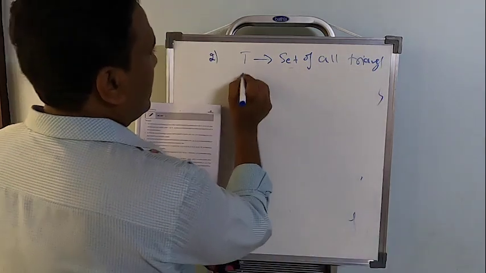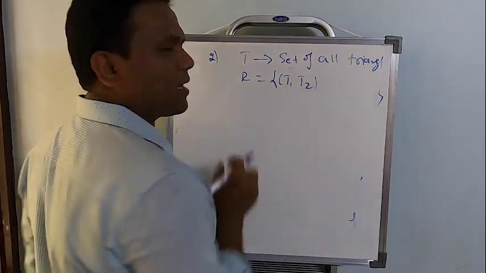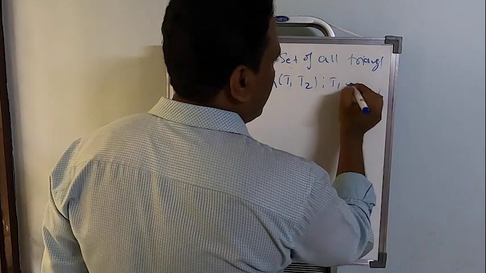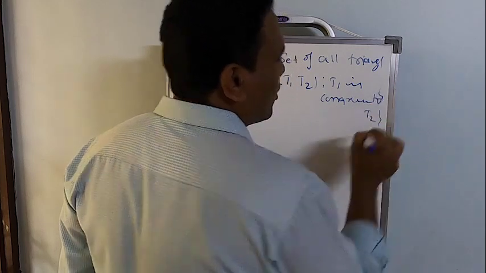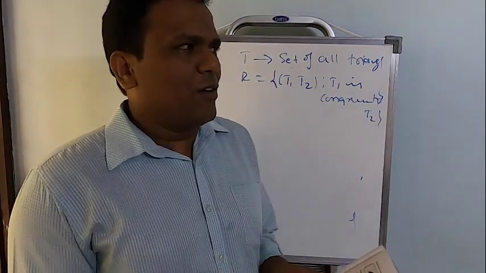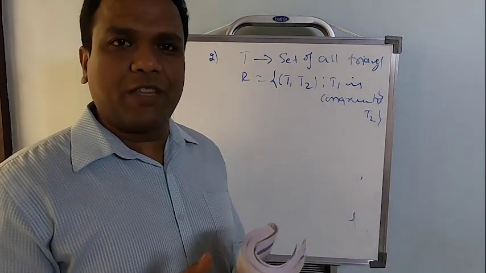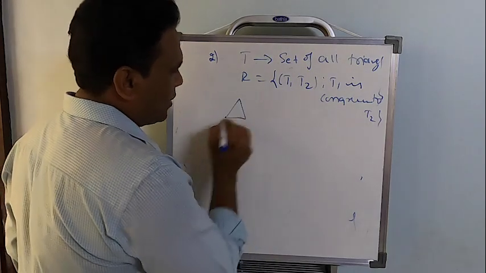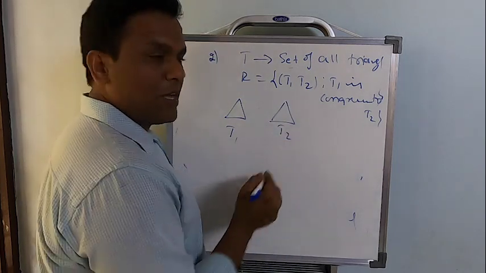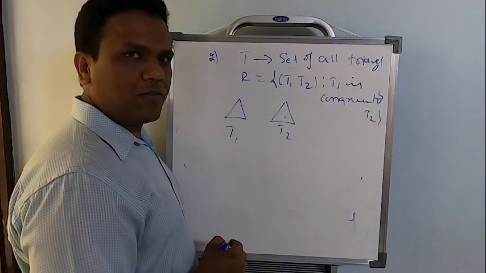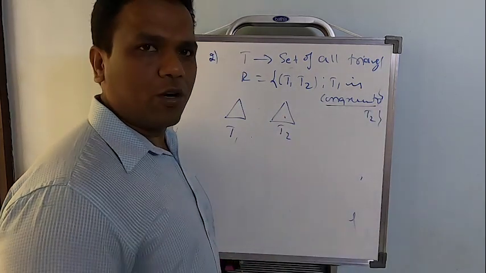On this, a relation R is defined. The relation R contains two triangles such that T1 is congruent to T2. What are congruent triangles? When you take one triangle and you see the mirror image of that. So if you are taking one triangle, this is T1, and there is one more triangle, this is T2, and T2 should be the mirror image of T1. In such a case, the two triangles are said to be congruent.